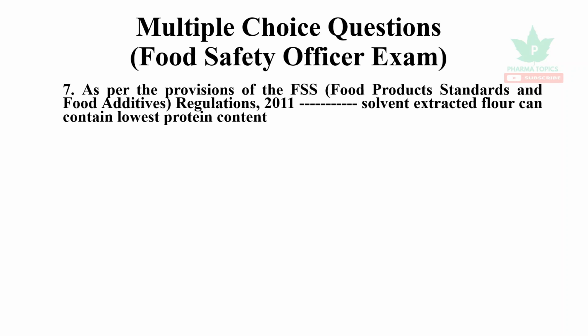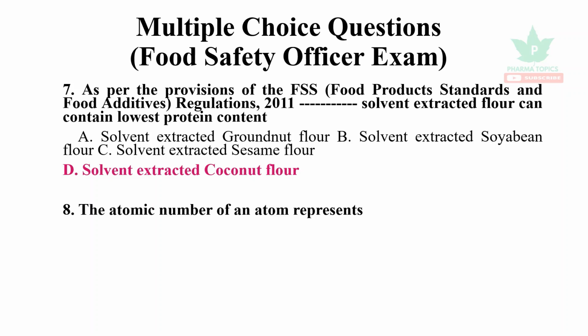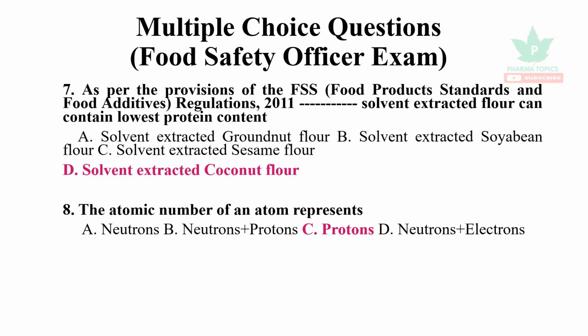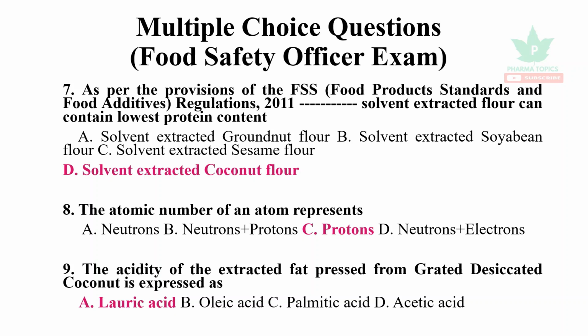As per the provisions of the Food Products Standards and Food Additives Regulations 2011, the solvent extracted coconut flour can contain the lowest protein content. The atomic number of an atom represents the number of protons. The acidity of the extracted fat pressed from grated desiccated coconut is expressed as lauric acid.